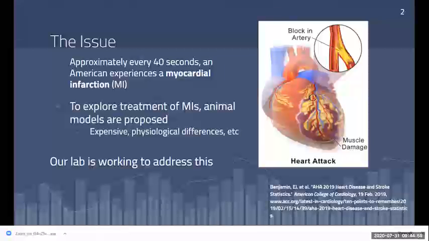Animal models are most commonly used for this research. However, they cost a lot of money, and some animals can't even accurately recapitulate the necessary characteristics of human myocardial infarctions due to inherent physiological differences. And also, just from a moral standpoint, any opportunity to avoid animal sacrifices should be maximized. So our lab is working to address this by creating a 3D bioprinted model of a myocardial infarction-affected heart.